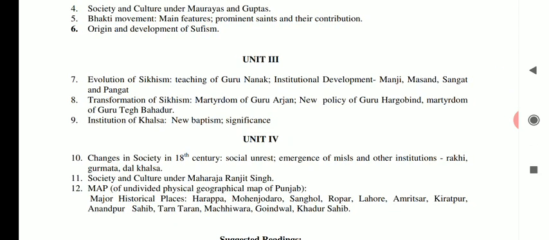Unit 3 comprises 3 topics. First is the evolution of Sikhism: the teachings of Guru Nanak, and institutional development, Manji, Masand, Sangat and Pangat. The next topic is the transformation of Sikhism: the martyrdom of Guru Arjan, the new policy of Guru Hargobind, and the martyrdom of Guru Tegh Bahadur. The next topic is the institution of the Khalsa, the new baptism and its significance.